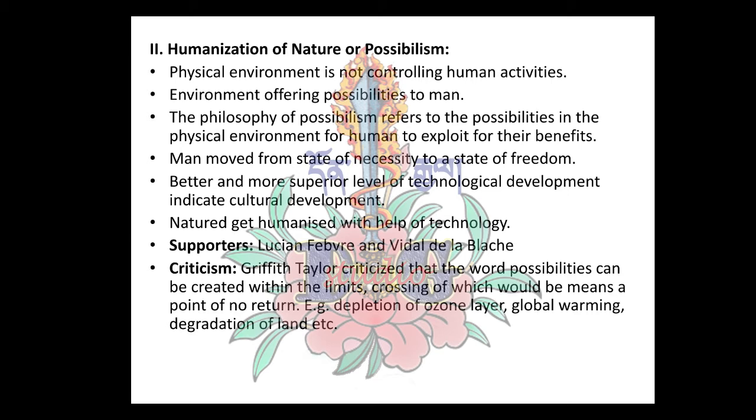Instead, the physical environment is offering lots of opportunities to human, which we can say are resources. The philosophy of possibilism refers to the possibilities in the physical environment for humans to exploit for their benefit.